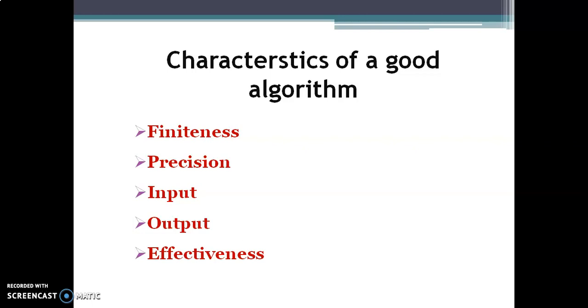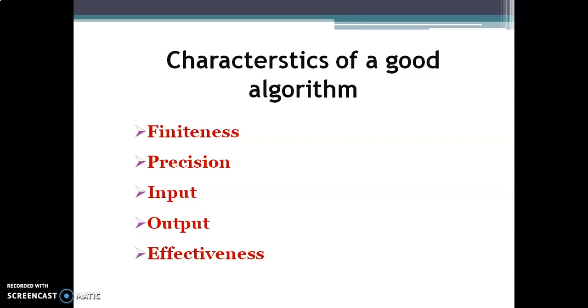That means what? Every time when we are writing a program, it must terminate after a number of steps. That means after the execution, the program or this algorithm has to have a stop or end. What is the opposite of finite? You heard infinite.